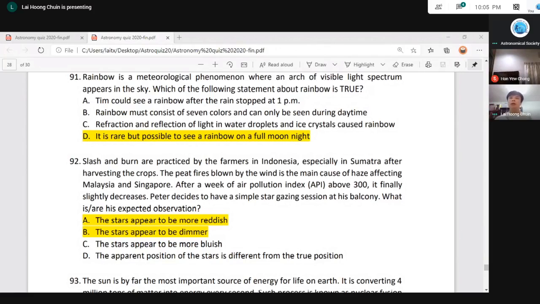So actually from observing the moon, you can make a simple evaluation of the air quality. If the air quality is good, then you see the moon is more yellowish, more bright.